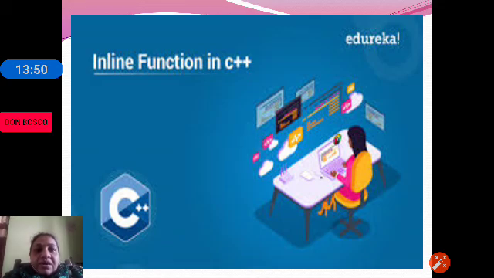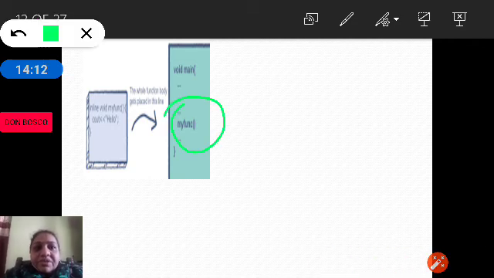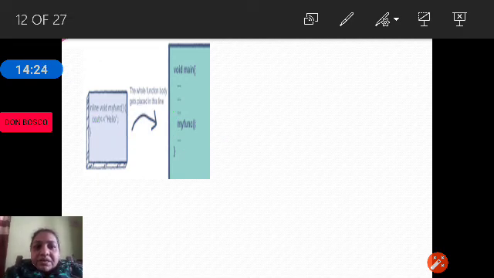Now let us discuss the topic called inline function. So, inline function in C++. Let us see what the inline function is. The inline function means the function call is replaced by the function body. So here we have my function, and my function has one statement, that is hello. When my function is called, instead of my function, the statement cout hello is replaced.